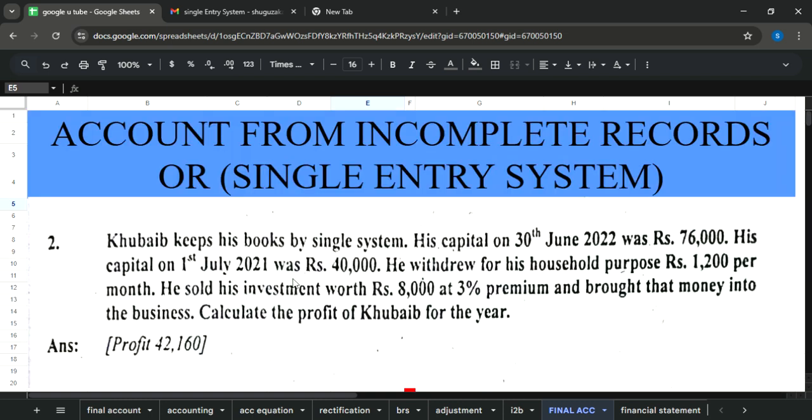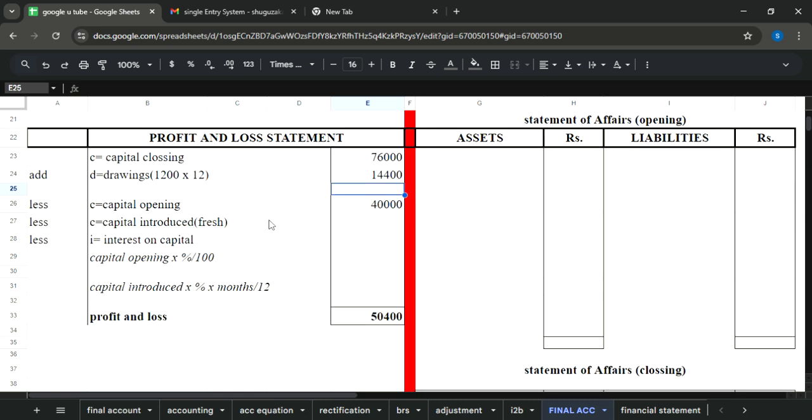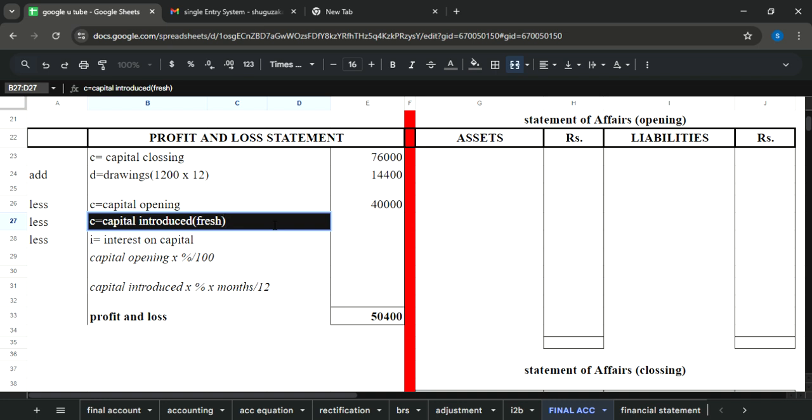Now let's see what is next. He sold his investment of 8,000 at 3% premium. Premium means additional amount he has received, some sort of profit you can consider. So the 8,000 investment was sold at a profit of 3% and he brought that money into the business. As you know, any amount brought by the owner of the business would be considered as capital. But since opening and closing capitals are already present, this would be your fresh capital. Here you will write fresh capital.